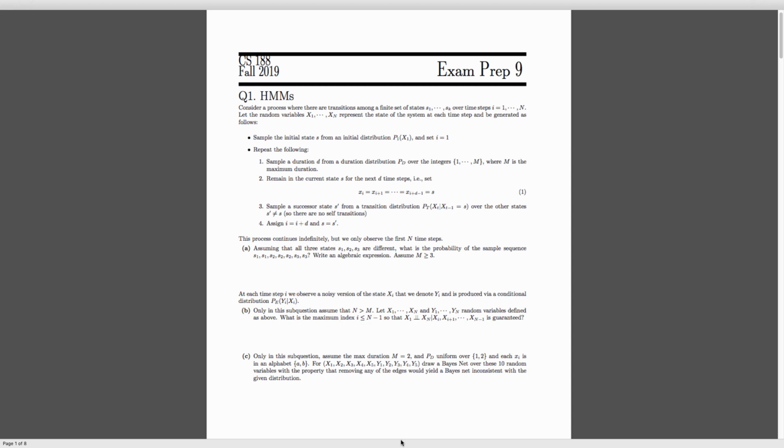So I think this is the longest and hardest worksheet we've ever had, so it's quite challenging, but we'll do our best to get through it together. So let's take a look at the first question.